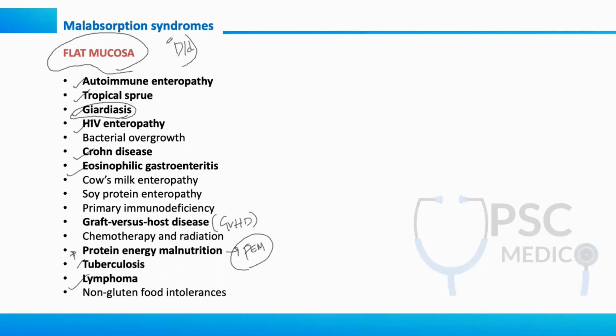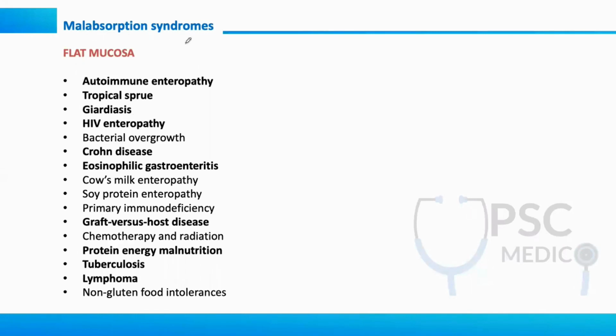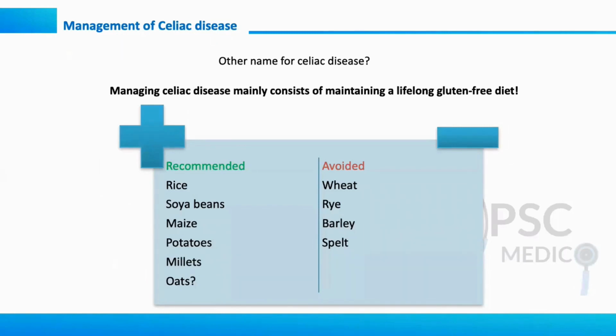There are different aspects which we'll be touching on in the future. But for celiac disease, because it has flat mucosa, you have to remember the DD like this. Only the bolder ones, please remember, they are more important. Let me give you the management aspects of celiac disease in a nutshell. What is the other name for celiac disease? Because that will give you the management, right? Only a single keyword will fetch you 5 marks in the exam when they ask the management of celiac disease.